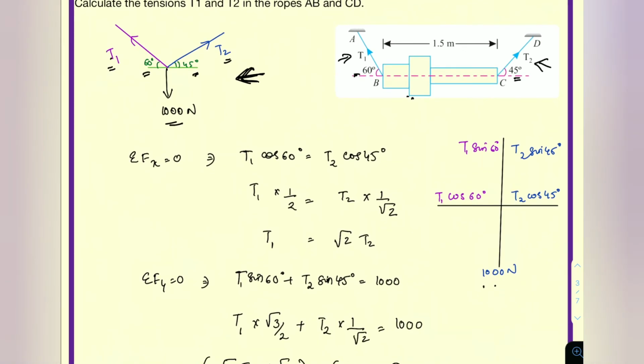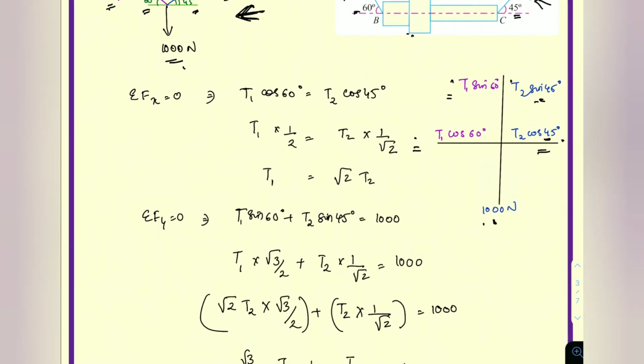So we can simplify this and put it in axis. See, this is the x and y axis. The T1 component in pink color, I have represented its components in pink color itself. That is T1 cos 60 and T1 sin 60. And T2, which is in blue color, I have drawn in blue color as components T2 sin 45 and T2 cos 45. See that whichever axis it is between, I have drawn it in the same place only. That is, if T2 is here, I have drawn it on this side and this side. Similarly T1 on this side and this side. And 1000, which is acting downward, I have given it here.